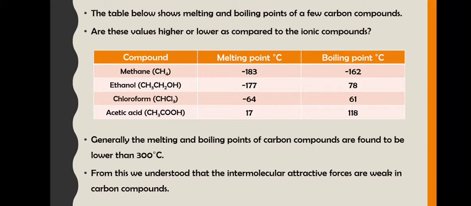Now generally the melting and boiling points of carbon compounds are found to be lower than 300 degree Celsius. Now from this, the melting point, you can understand that the intermolecular attractive forces are weak in carbon compounds as compared to the ionic compounds. Followed? That is why their boiling point is low.